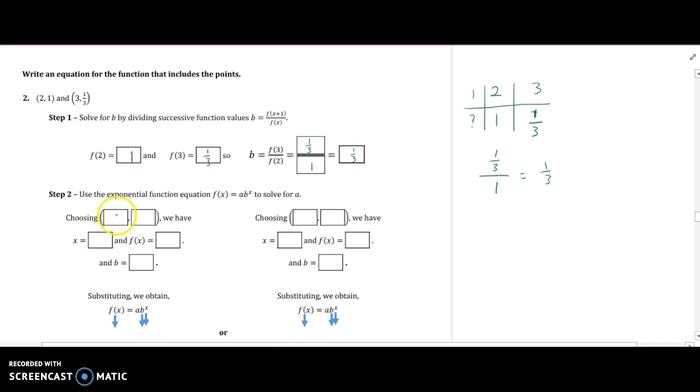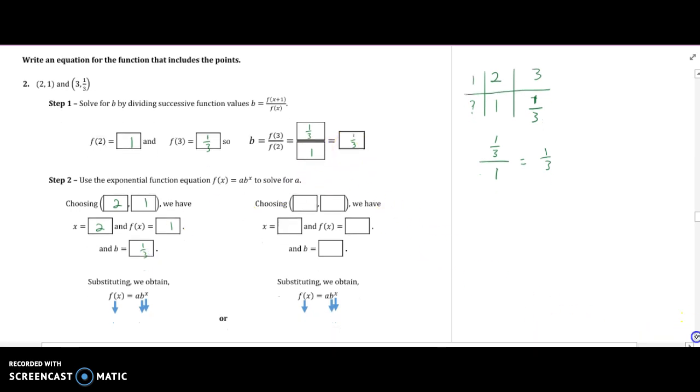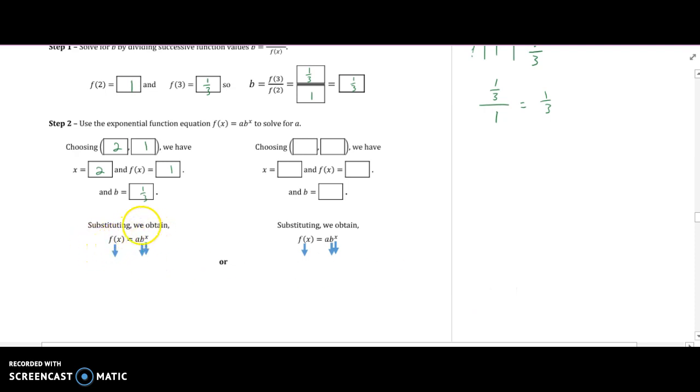So use the exponential function equation f of x equals a times b to the x to solve for a. So if I choose (2, 1), my x value is 2 and my y value is 1. And I also have that b is 1/3. That's what I found over here. Now when I plug it into the general equation for an exponential, I'm going to get 1, because my y value is 1, equals a, I don't know a yet, times (1/3) to the 2. 1 equals a times 1 squared over 3 squared.